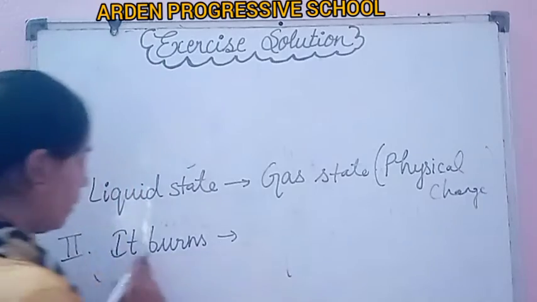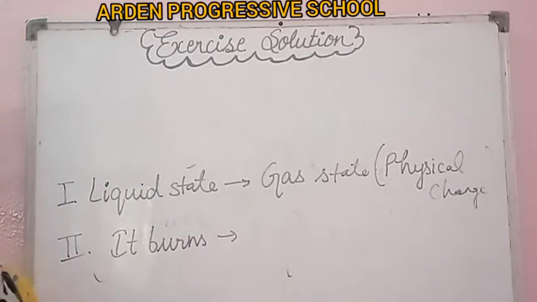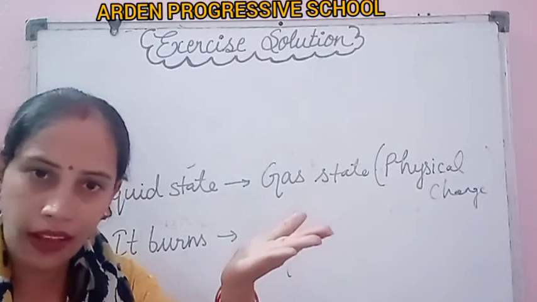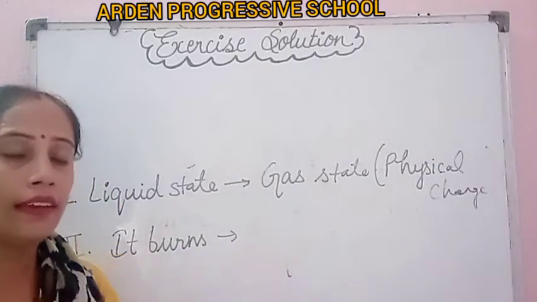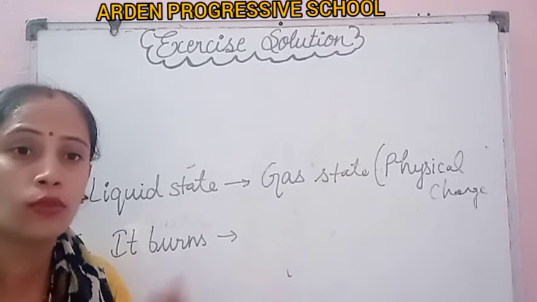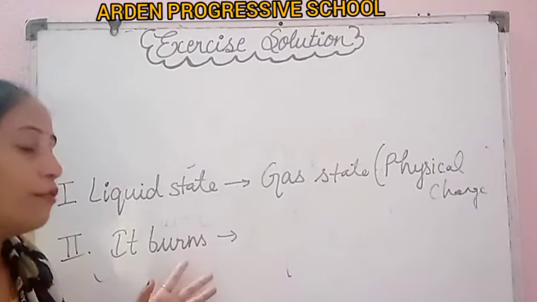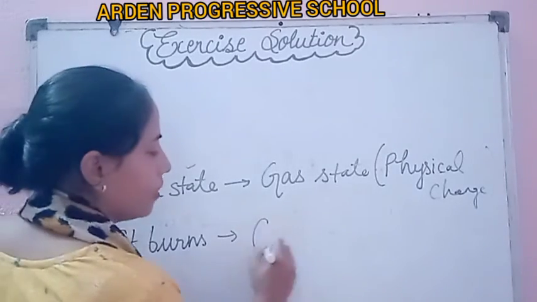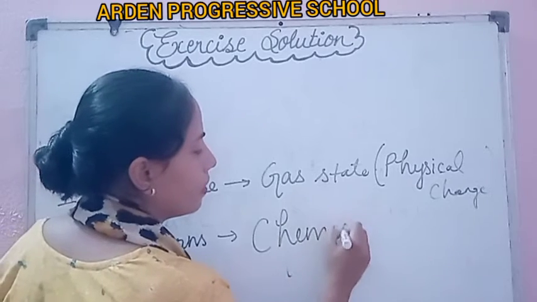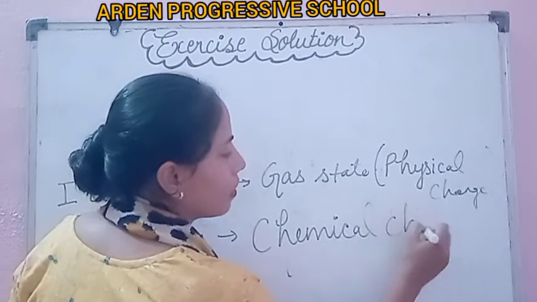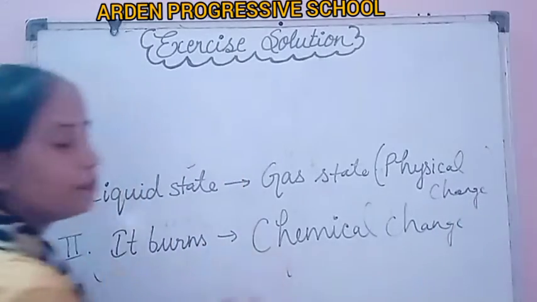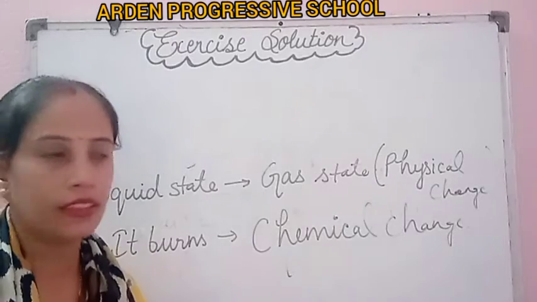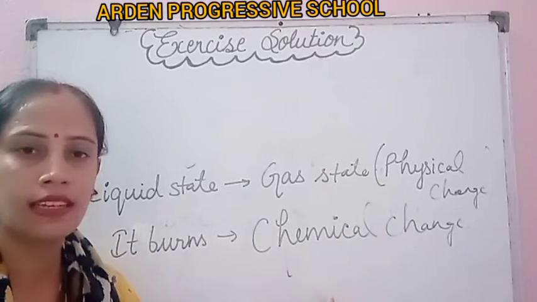Now the second one is when it burns. The gas, the LPG that came out of the cylinder, we now use it for cooking our food. So which type of change is it? This is a chemical change. Clear? So this is a physical change and this one is the chemical change.